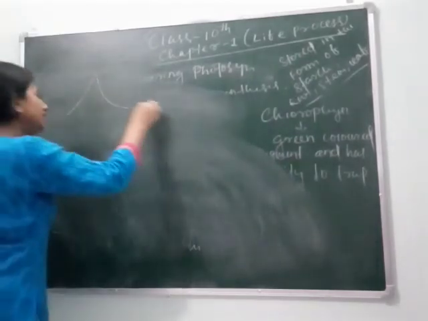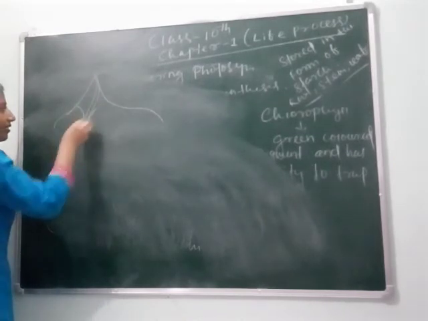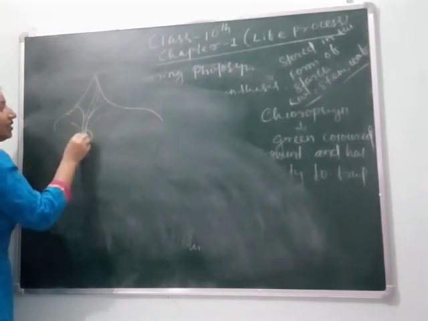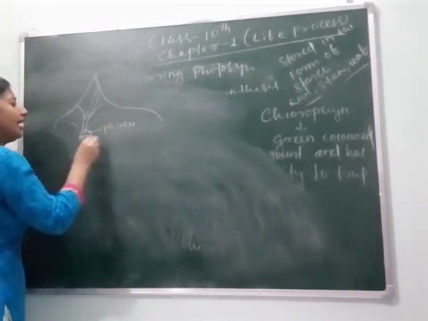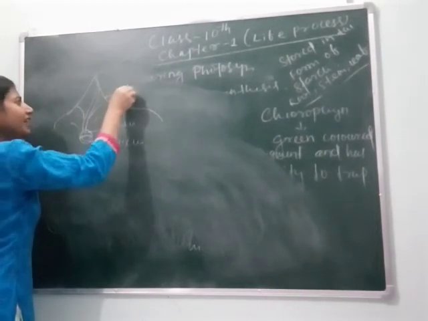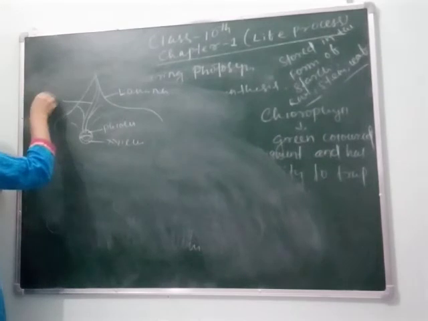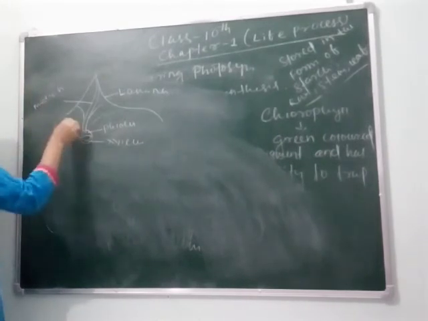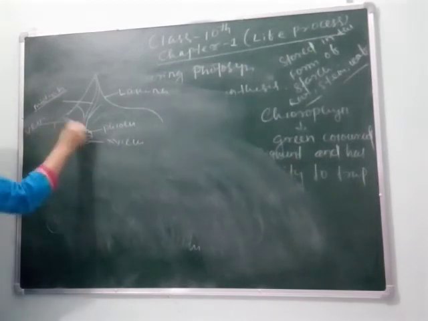This is the transverse section of a leaf. You can see it contains the vascular bundle, this is phloem, and this part is called xylem. Clear? This is the lamina, leaf lamina. This part is midrib and this part is vein.